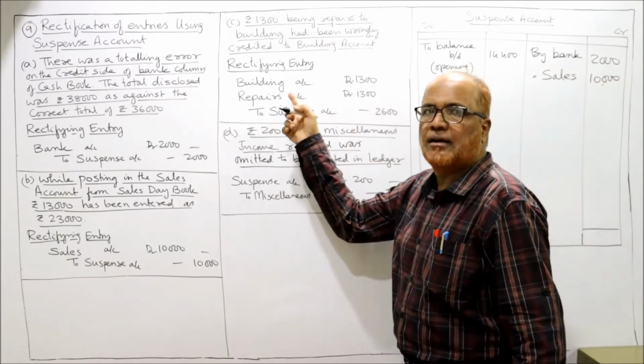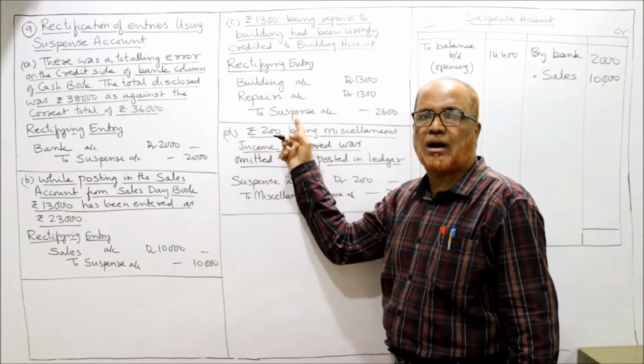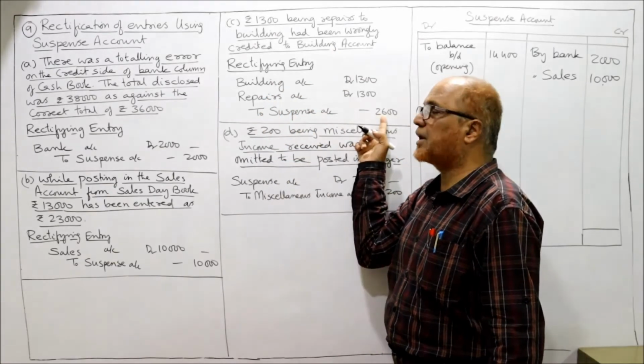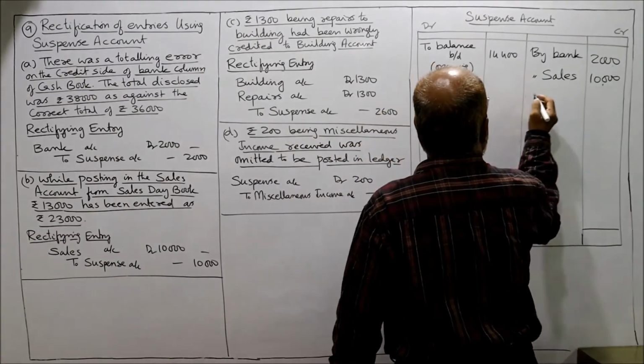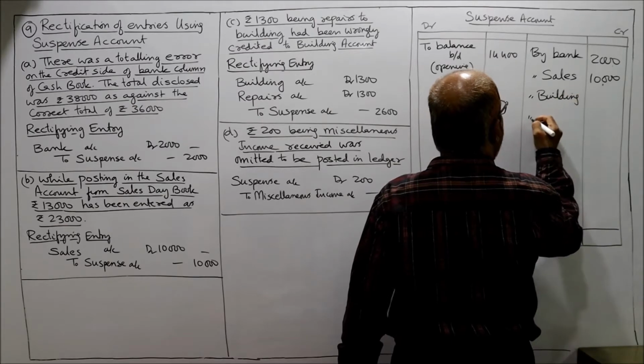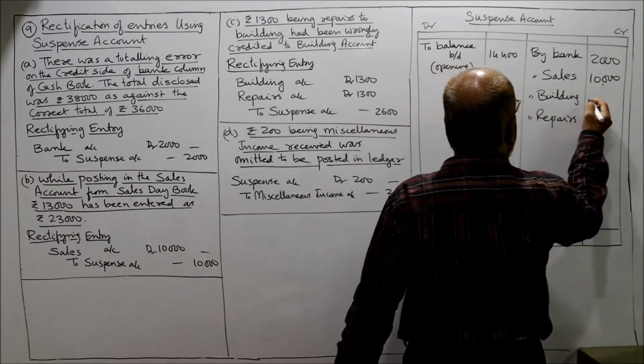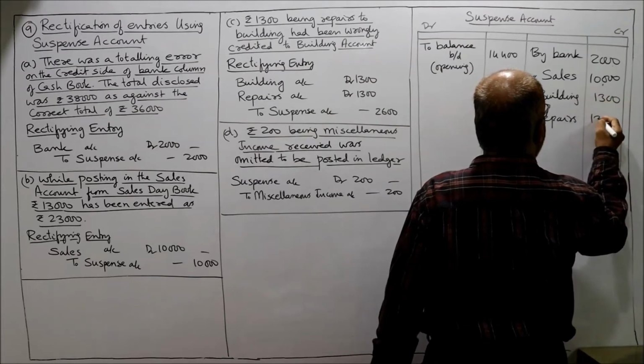Now third entry, building account debit and repairs account debit to suspense account. The suspense account is credited, so on the credit side by building, by repairs. Building 1,300 and here also 1,300.